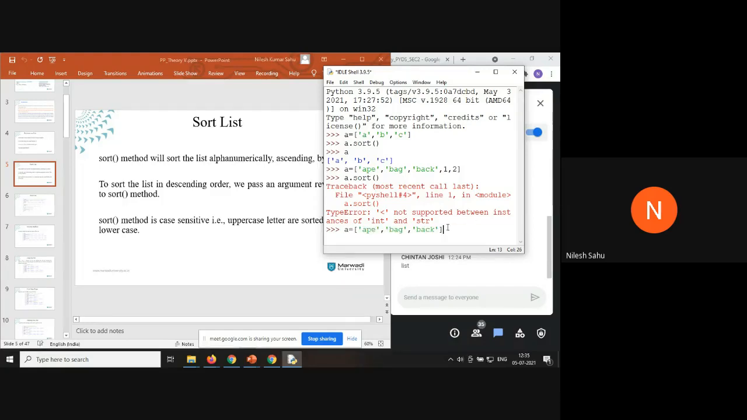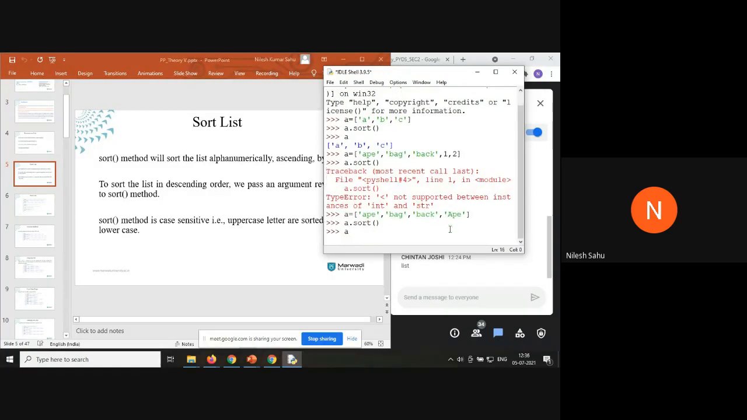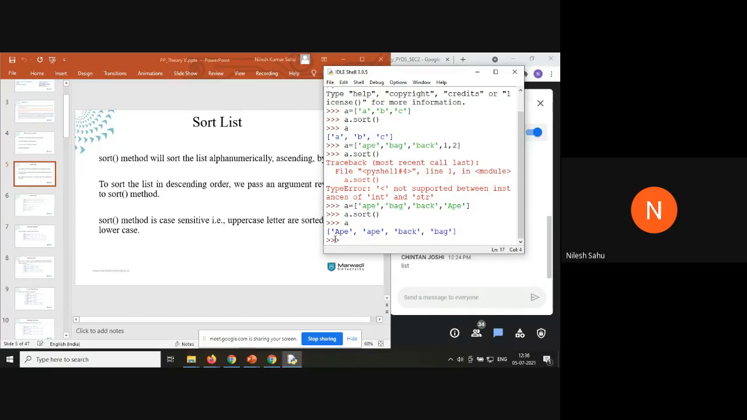Just consider a simple example here, like a equal to app, bag, and back. One more is here, app. When I say a dot sort, you can see that an uppercase letter is given priority before the lowercase letter. The capital app has been printed first, then small app, then back, then small back. So it is going to sort the list in such a way that uppercase letters are given priority first of all.